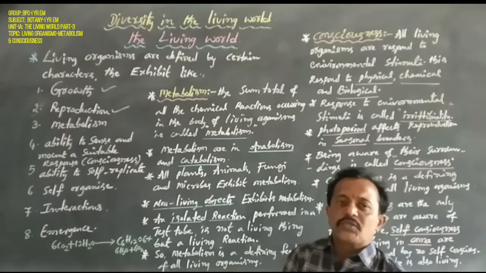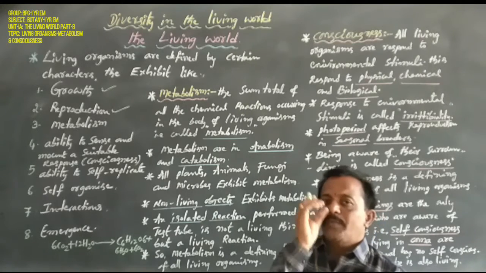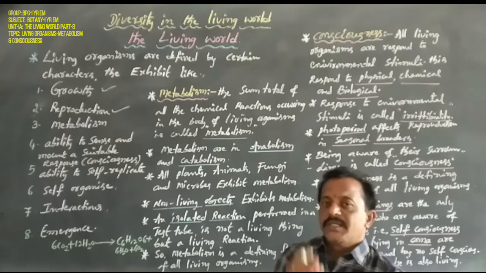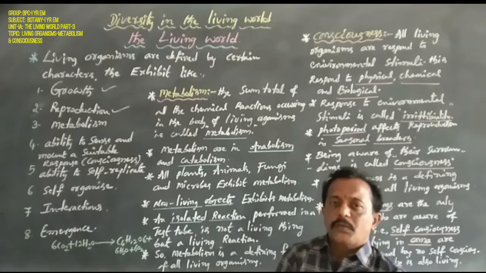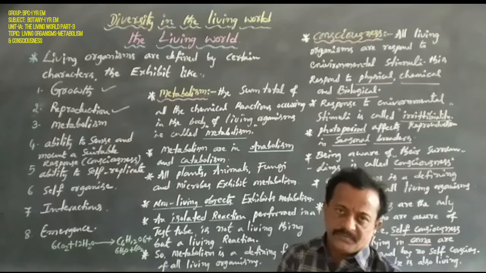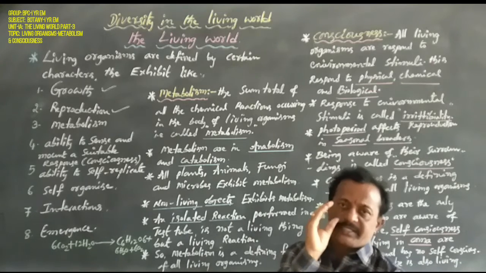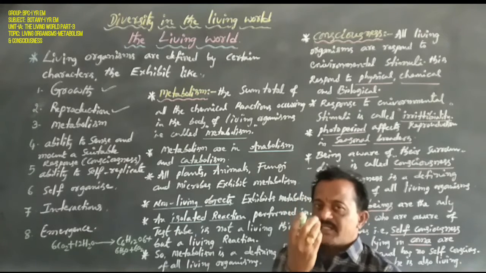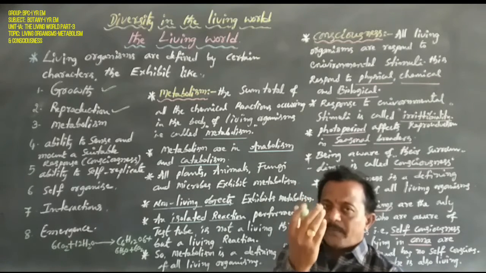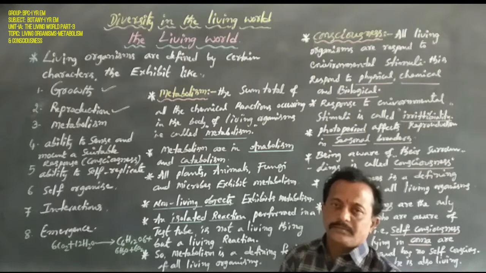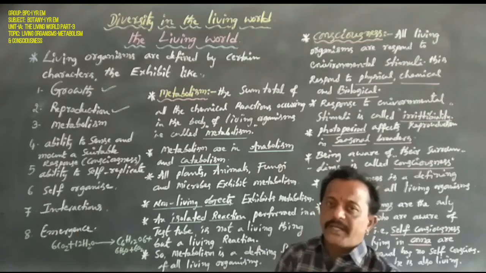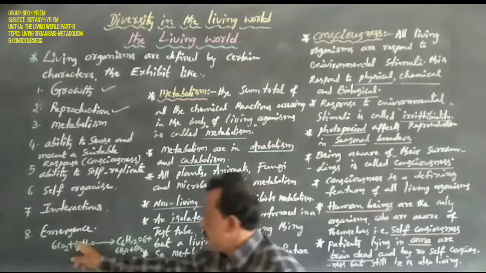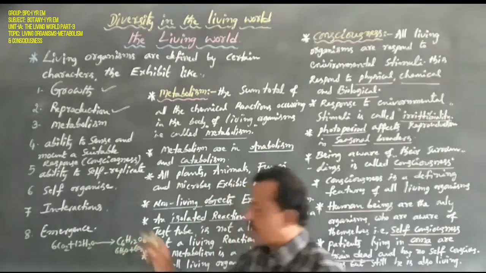This is photosynthesis. Photo means light, and synthesis means to make or prepare a food material. That is photosynthesis. Okay, so anabolism, the best example here is the photosynthesis chemical reaction.